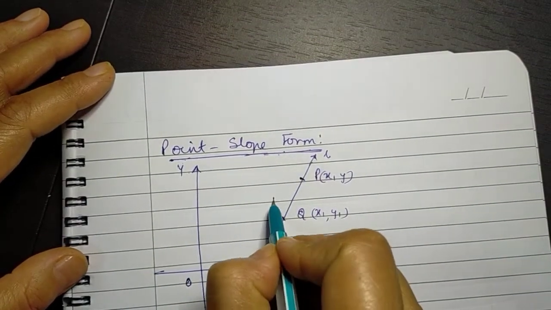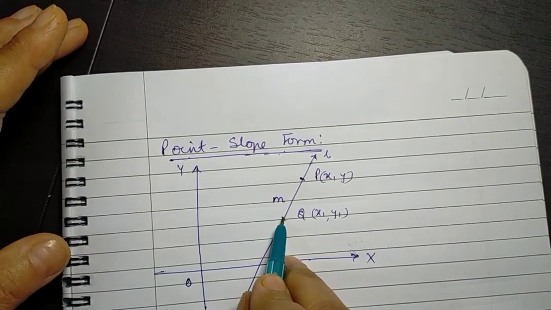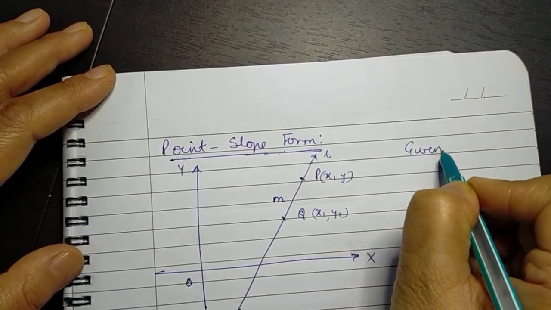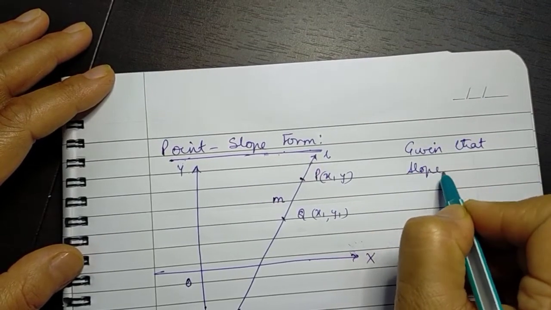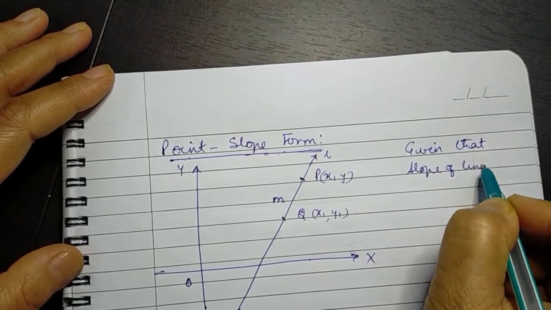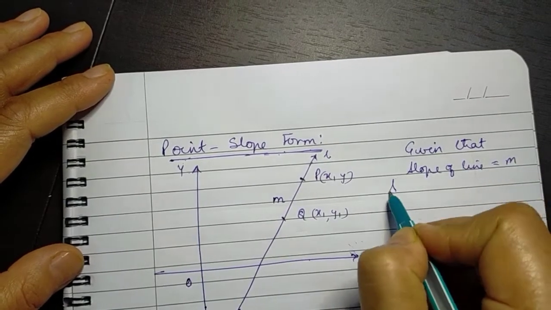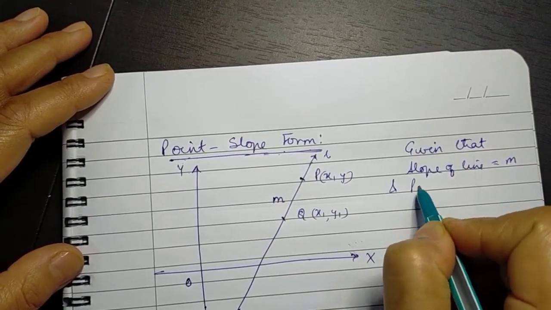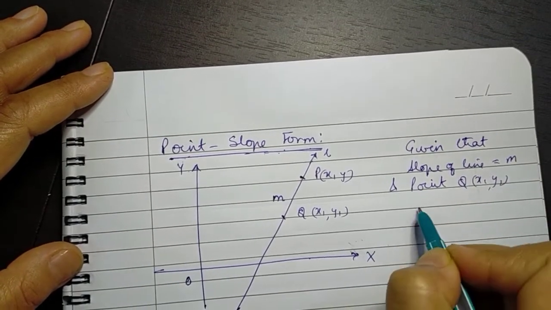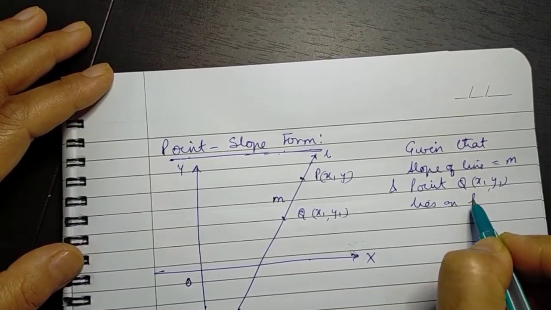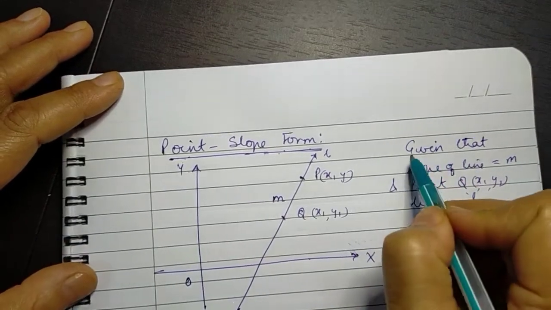Also we are given the slope of the line as m. So given that the slope of the line is equal to m and point Q(x1, y1) lies on L. These two things are given to us.